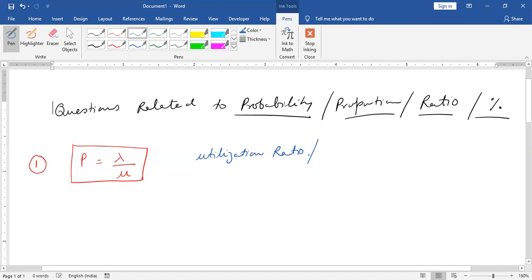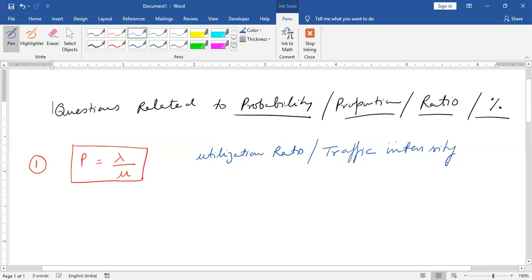He may ask in another way: traffic intensity.